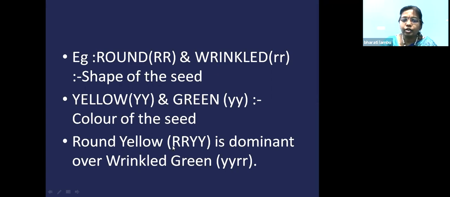Round yellow is represented by capital R, capital Y, and wrinkled green is represented by small r, small y. So it is homozygous only. You know homozygous means both the alleles are the same.